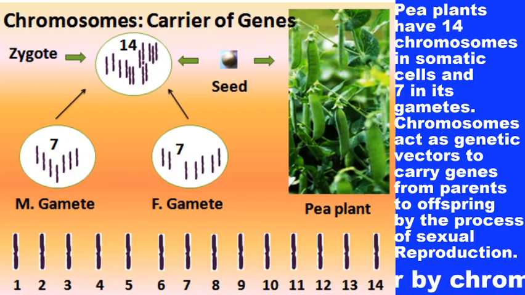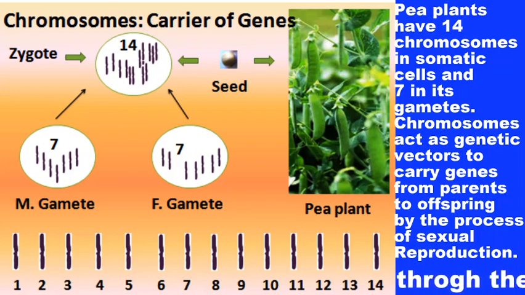Now this seed contains the entire set of genes which are responsible for producing a new pea plant, meaning the seed has the genetic and biochemical potential to produce a plant of the same species.